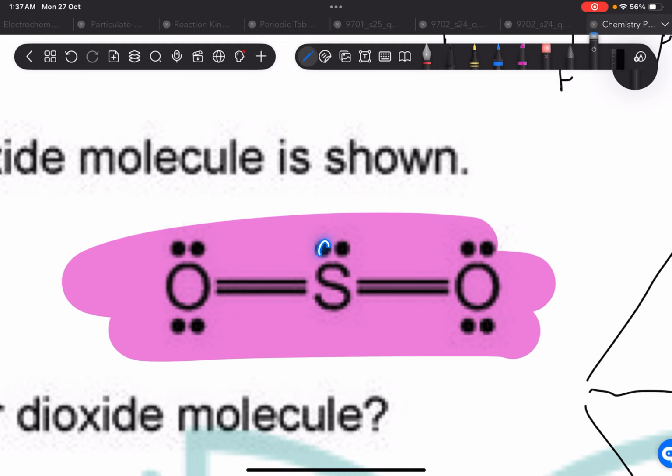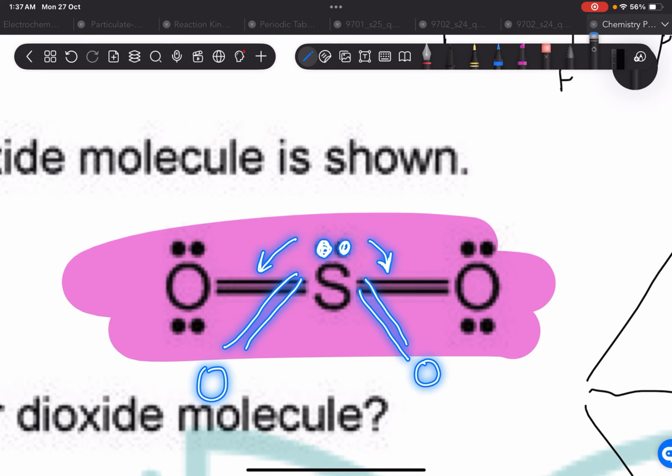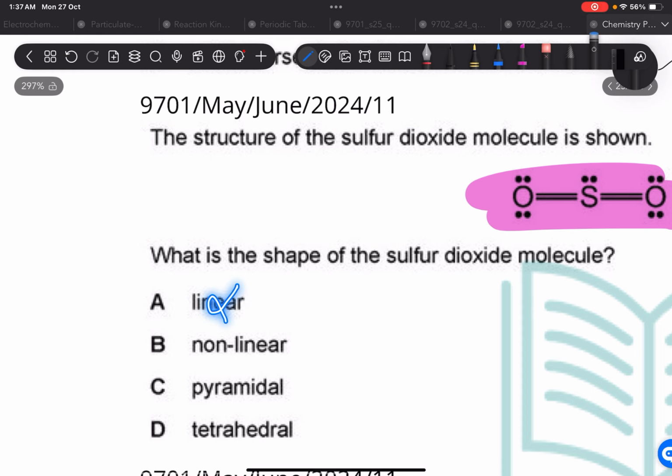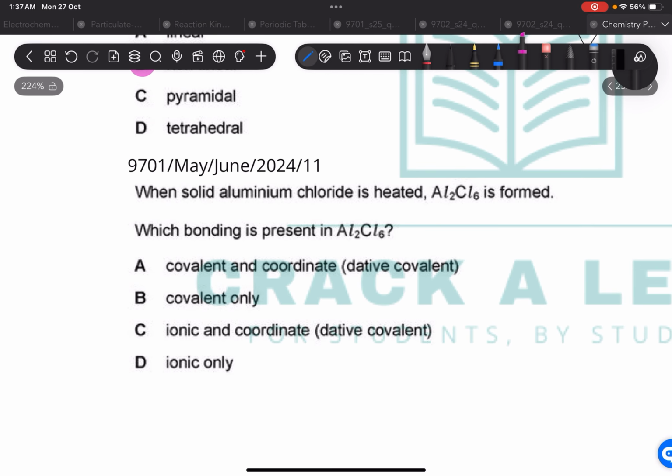Why is this bent? You look at this lone pair on top. This is going to apply pressure on these two. This is going to bend these two down like this. So it's going to be a bent shape molecule. This lone pair is going to force these bond pairs downwards. So it cannot be linear, it cannot be pyramidal. For pyramidal, it has to have 3 bond pairs and 1 lone pair. For tetrahedral, it needs to have 4 bond pairs. So definitely it's going to be a non-linear molecule. Moving on to the next question.